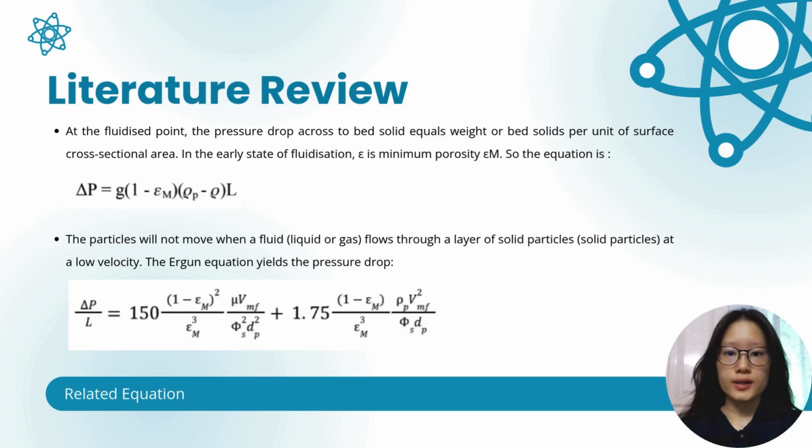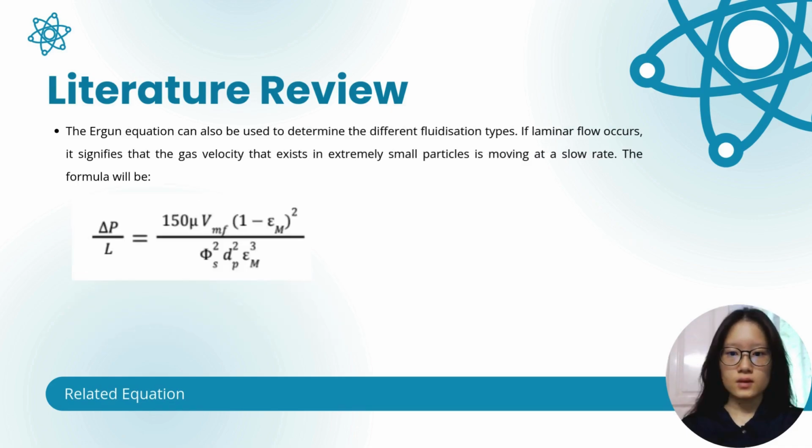At the fluidization point, the pressure drop across the bed equals the weight of the bed solids per unit of cross-sectional area. In the early state of fluidization, the equation is as shown below, and the particles will not move when a fluid flows through a layer of solid particles at low velocity. The Ergun equation gives the pressure drop as shown in the equation below. The Ergun equation can also be used to determine the different fluidization types.